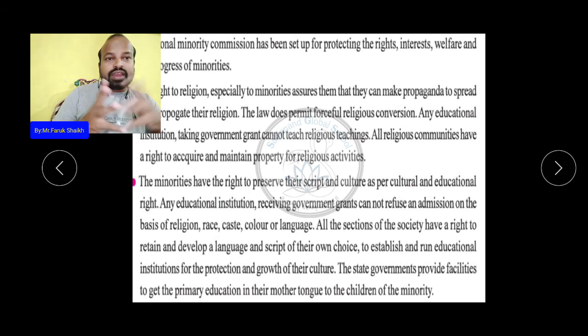The state government provides facilities to get primary education in their mother tongue, और state governments को उनको support करना पड़ेगा. Also they have to support them. So they can teach the students in their mother tongue, the children of the minority. यानी कि वो बच्चों की जो मदर टंग है उसी में उनको एजुकेशन प्रोवाइड कराना पड़ेगा. And this is also the responsibility of the state government.